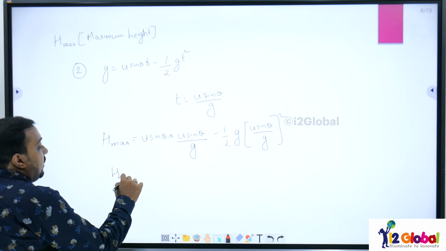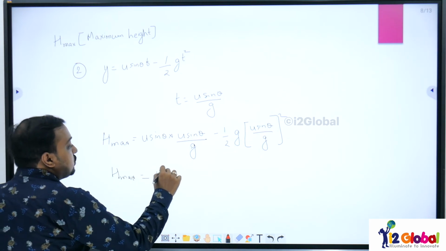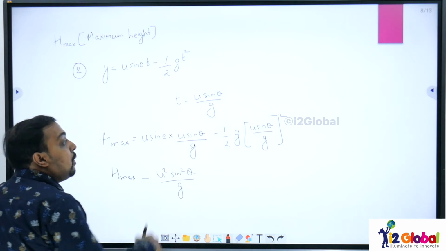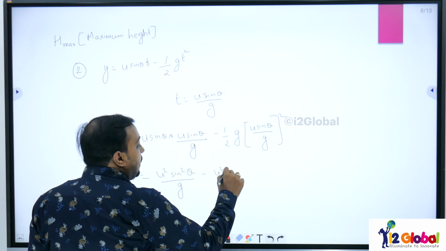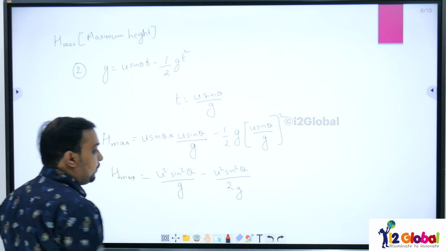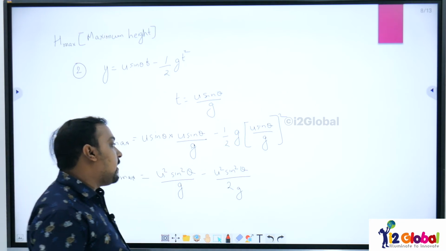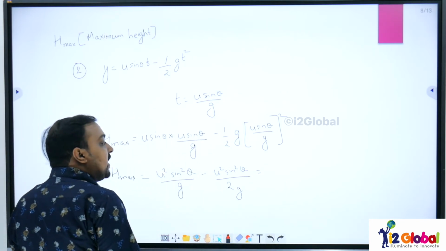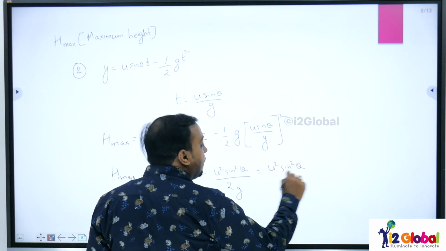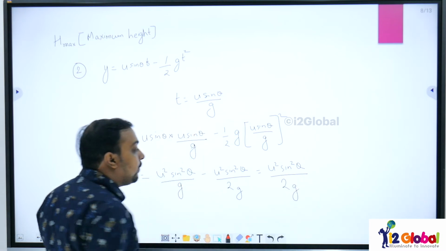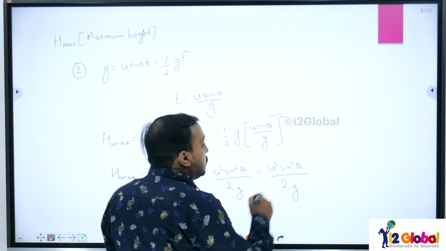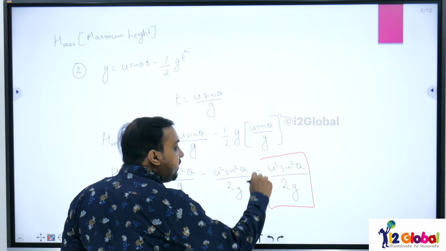So I will get h max is equal to u square sin square theta divided by g minus u square sin square theta divided by 2g. If I solve this, I will get the maximum height equal to u square sin square theta divided by 2g. That means h max is u square sin square theta divided by 2g.